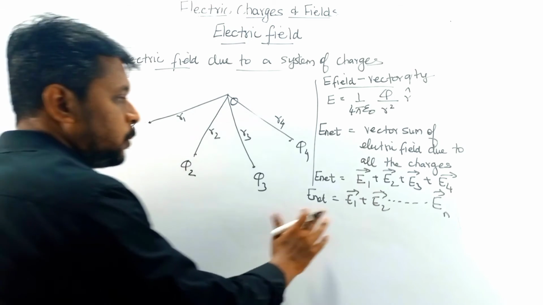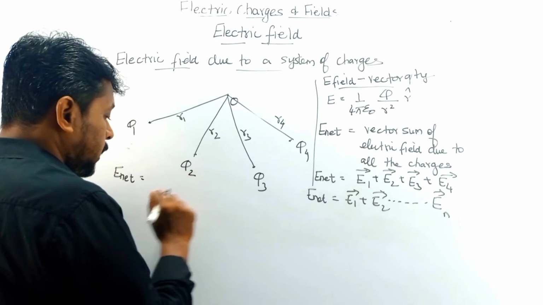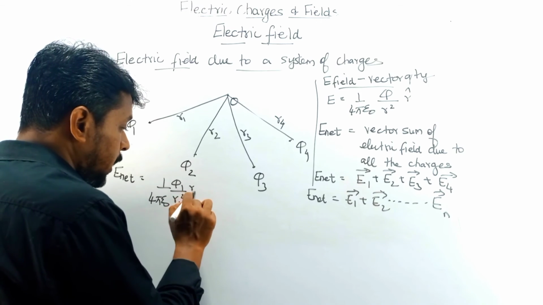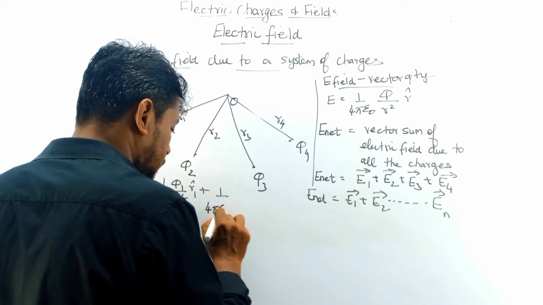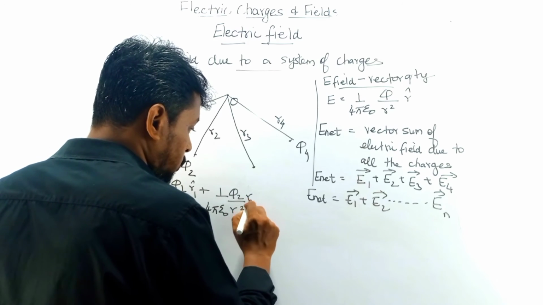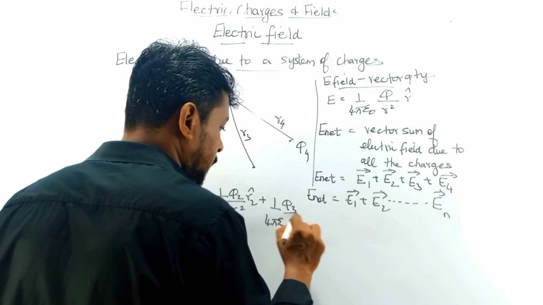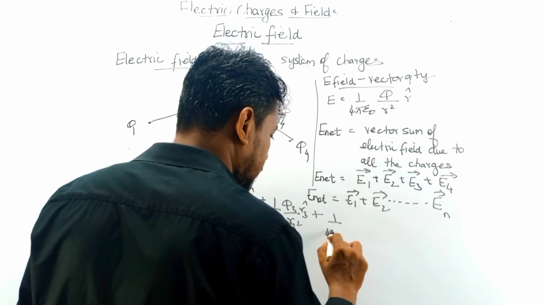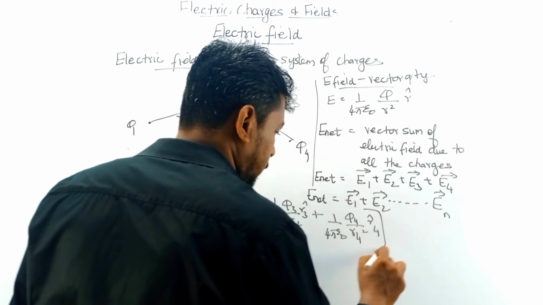This is the most important point. So how can we write the value of E net? For E1, we can write 1 by 4 pi epsilon naught, q1 by r1 square, r1 cap. Similarly plus 1 by 4 pi epsilon naught, q2 by r2 square, r2 cap, plus 1 by 4 pi epsilon naught, q3 by r3 square, r3 cap, plus 1 by 4 pi epsilon naught, q4 by r4 square, r4 cap.